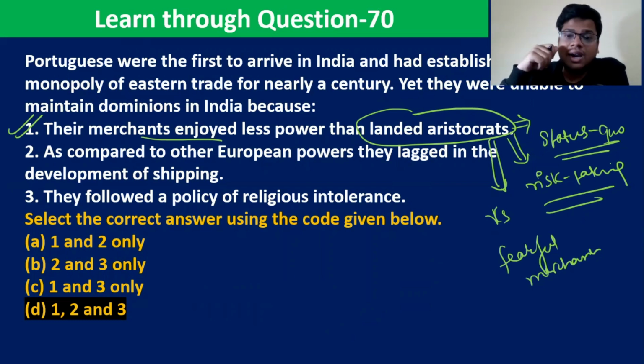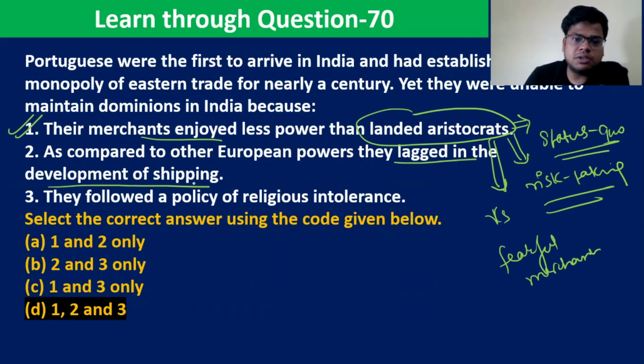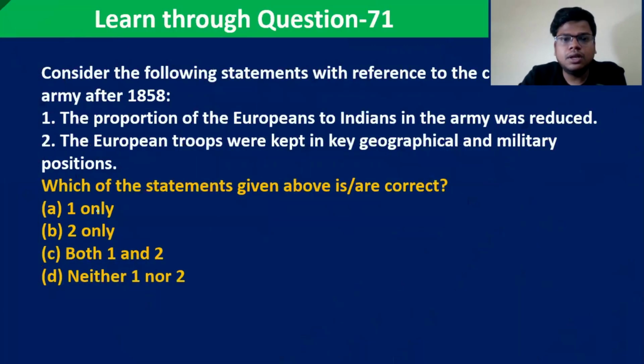So these landed aristocrats, in world history, if you have history optional, you must be knowing that they are very much fearful of these enterprising merchants. Then, as compared to the Europeans, they lagged in the development of shipping later on. Yes. Then third, they followed the policy of religious intolerance. All the statements are right. Let's go to the next question.